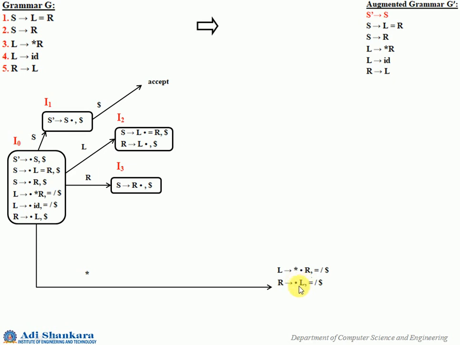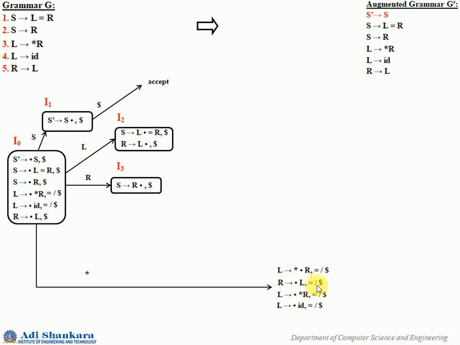While finding the closure, after dot whatever non-terminal you get, after that non-terminal whatever comes, you have to find the first of it. So that is what you need to be careful about. So you have now L here, so for L you have two productions that need to be added, and what will be the first of whatever remaining? That will be again equal to and $. So L gives dot star R, equal to or $. Also another one is there, L gives dot ID, equal to or $.